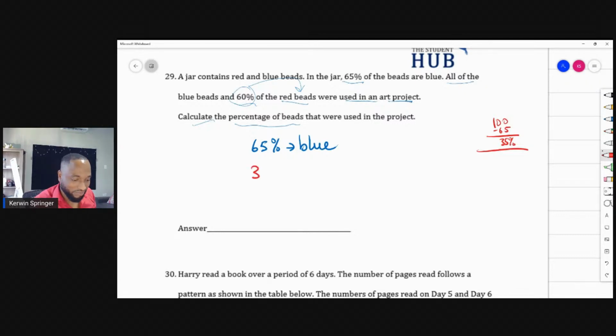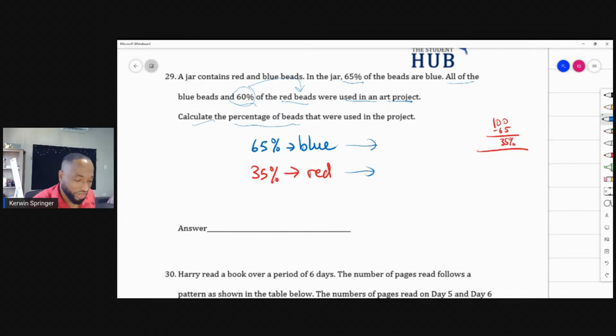So I'm thinking 35% of the beads are red. That's good. So they're saying all the blue beads and a certain percentage of the red beads were used in the project. How much of the red beads? So we're going to take this full 65%. That's used. But we can't take this full 35%. We have to take 60% of the red.